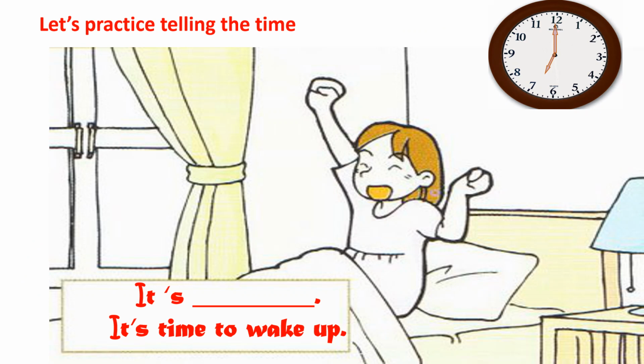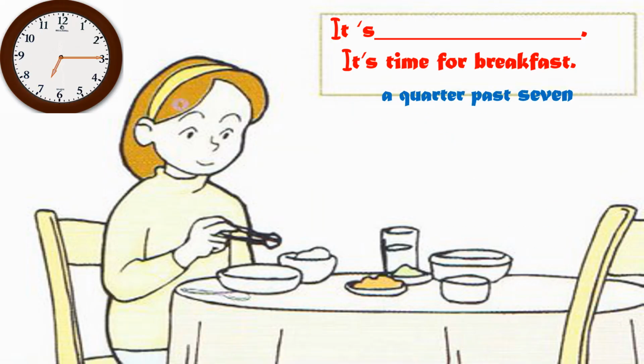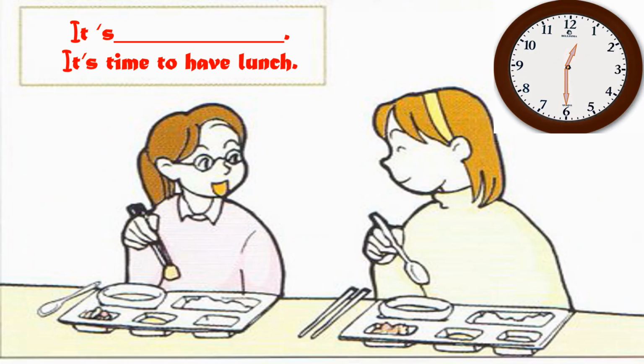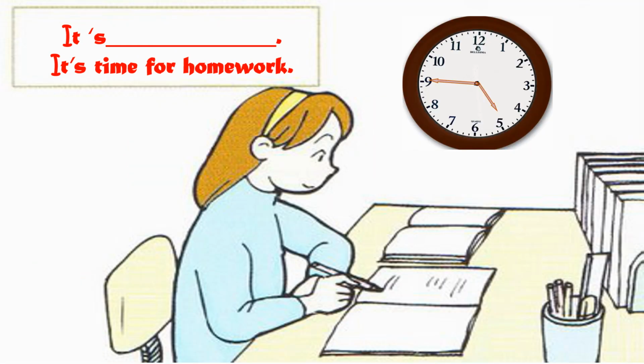Now let's practice telling the time. Look at the clock on the wall and you can tell me what time it is. It's 7 o'clock. It's time to wake up. It's a quarter past 7. It's time for breakfast. It's half past 12. It's time to have lunch. It's a quarter to 5. It's time for homework.